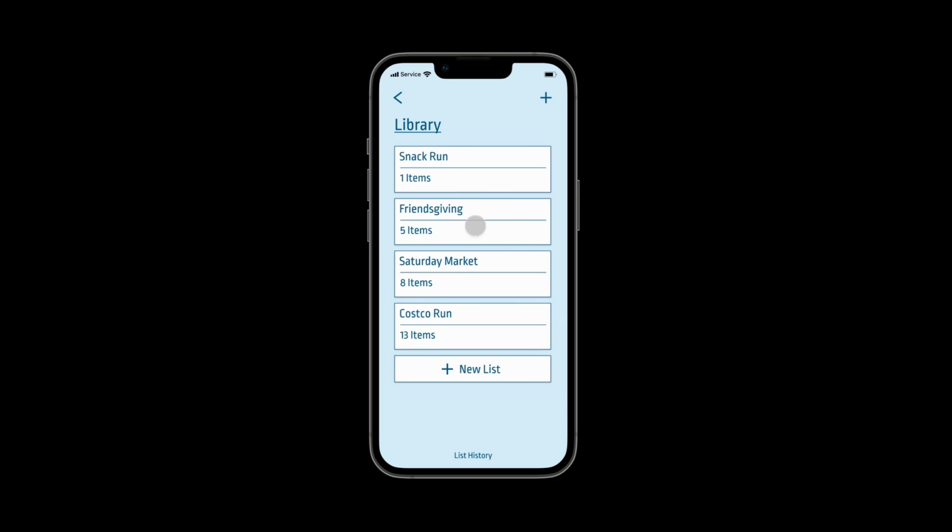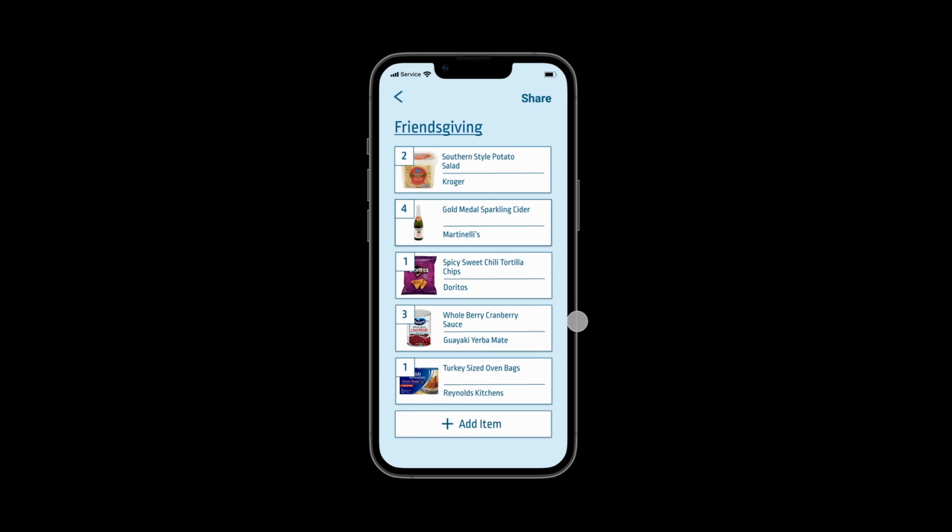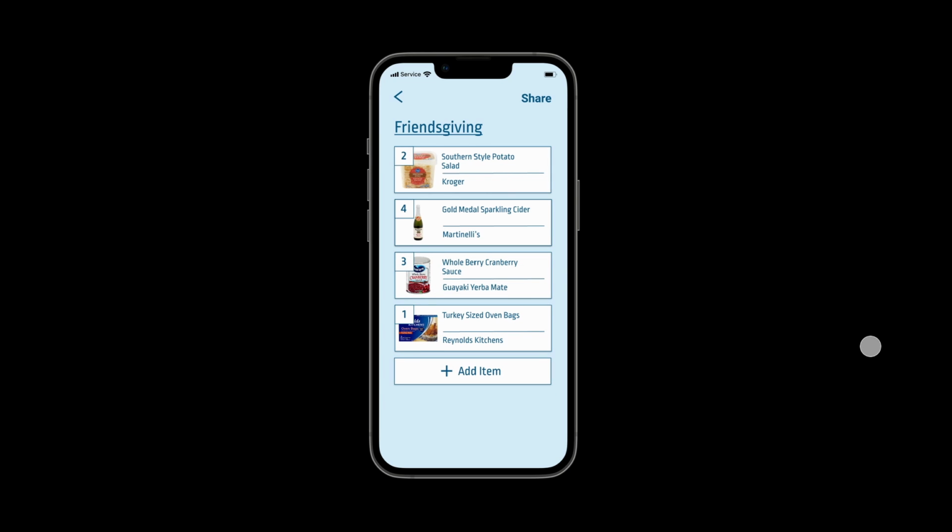We want to go to the Friendsgiving list now. We see that there's Doritos in this list. That doesn't fit with the other things we want to grab at the store. So let's remove that. We do that by swiping right. That immediately deletes it from the list.